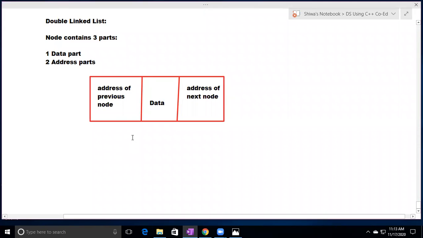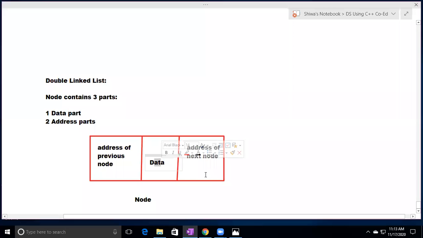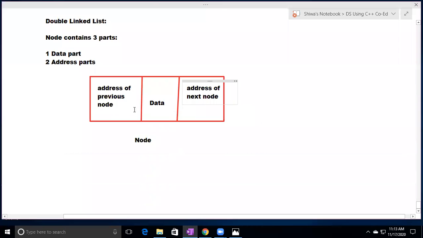So this is called a node. A node is one object. In the double linked list, that node contains 3 parts, one data part and 2 address parts. So it holds the address of the next node as well as the address of the previous node. In the single linked list, it holds only data and the address of the next node, not the previous node's address. But in the double linked list, the node maintains the address of the previous node also. So this is double linked list.